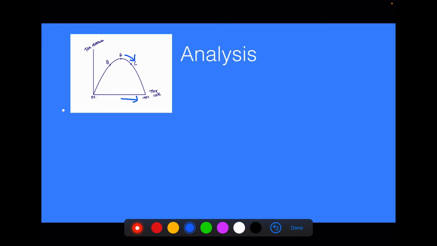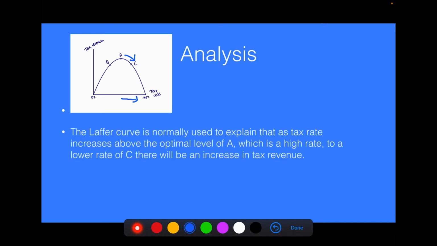And this is what the Laffer curve is showing, and this is what we're going to be looking at in this essay. Although the essay isn't talking about increasing tax rate, it's actually talking about decreasing tax rate. So that's what you've got to watch out for, and that's what makes this quite difficult, because all the textbooks talk about the Laffer curve saying as you increase tax beyond point A, you're actually going to decrease tax revenue. So it just makes it a little bit more difficult.